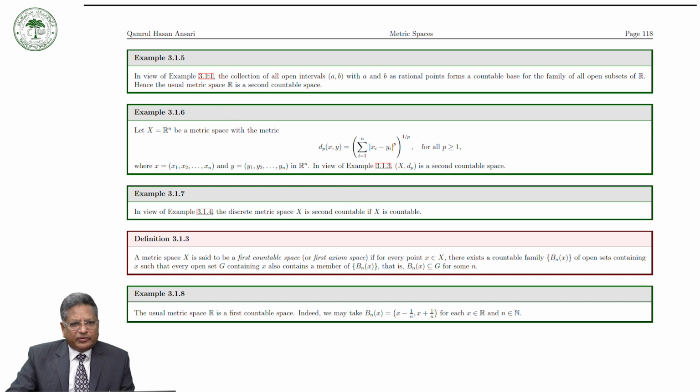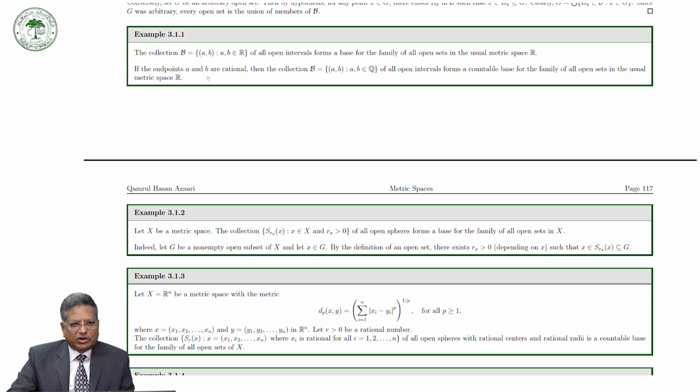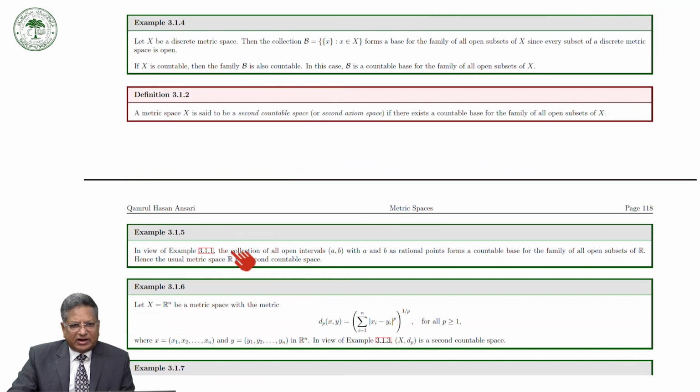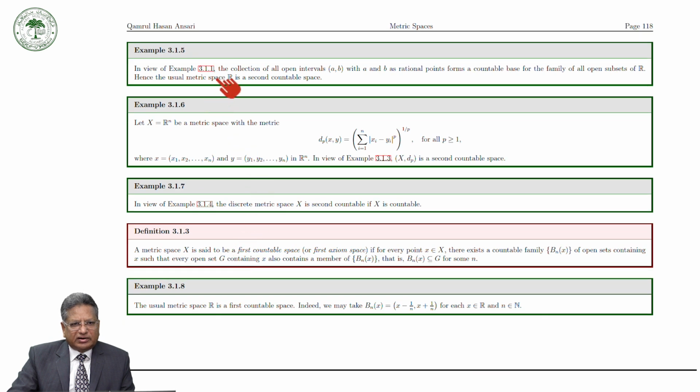Now, in view of example 3.11, that is to say, in view of this example where we are taking this B, the collection of open intervals with rational endpoints, this is a countable base for R. And therefore you can see that the collection of all open intervals (a, b) with a and b rational points forms a countable base for the family of all open subsets of R. Hence, the usual metric R is a second countable space.